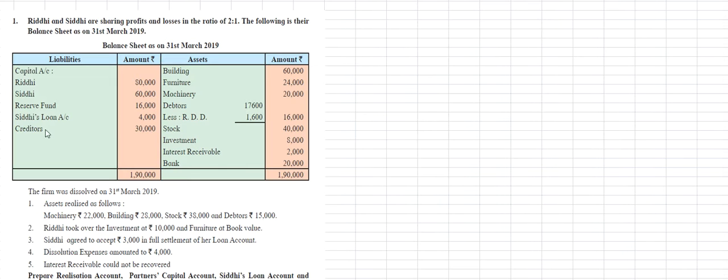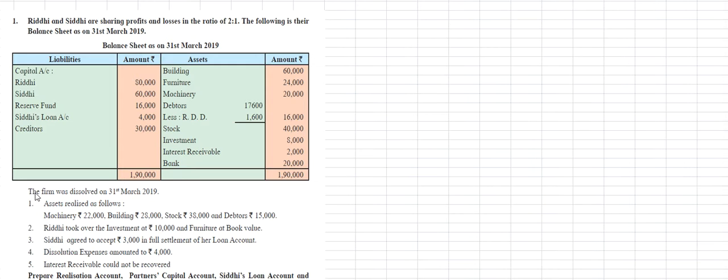Reserve fund 16,000, Siddhi's loan account 4,000, creditors 30,000, building 60,000, furniture 24,000, machinery 20,000, debtors 17,600 less RDD of 1,600, so 16,000 is the net debtors amount. Stock is 40,000, investment 80,000, interest receivable 2,000, and bank 20,000 rupees.